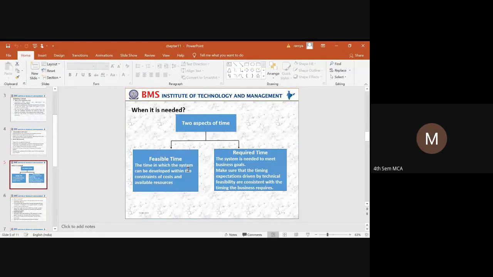Say for example, if you are taking a manufacturing company, the manufacturing company gets a requirement for a particular product XYZ. Assume that XYZ is a product, and there will be a demand for that particular product XYZ.